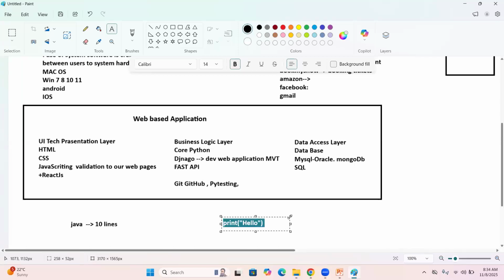Nowadays, in the market, Gen AI, data science and machine learning have come. If you want to implement a machine learning or data science application with Java or other programming languages, we may write hundreds of lines of code. But such things we can condense in Python to just 4 lines of code. That is the beauty of the Python programming language.